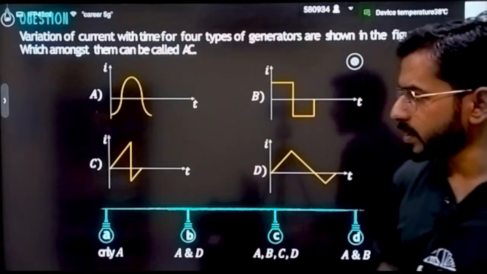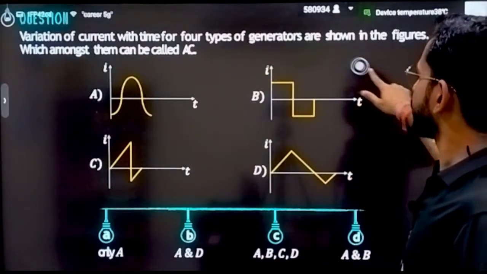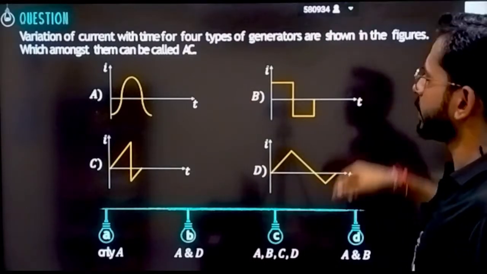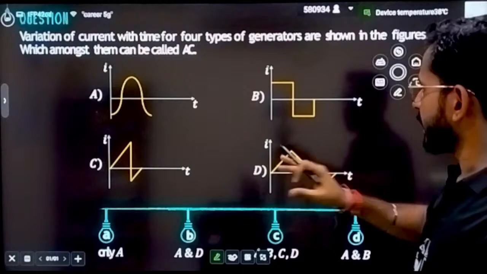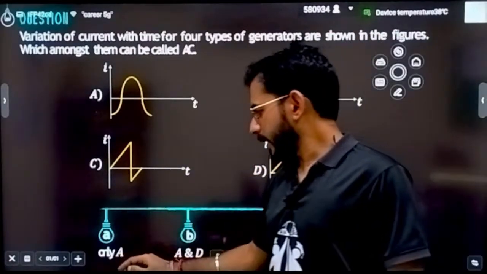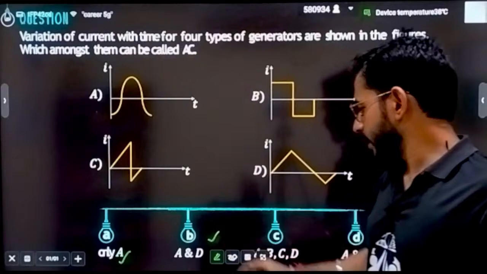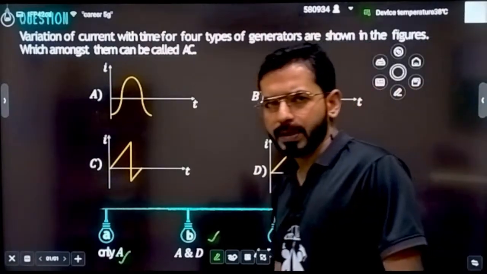There is a basic question, try to answer this question. Variation of current with time for 4 types of generator are shown in the figure. Which amongst them can be called alternating current? Here are 4 options. Tell me which of the options are alternating current. Option A, only A. Option B, A and D. Option C, A, B, C, D. And option D, A and B. What do you think?